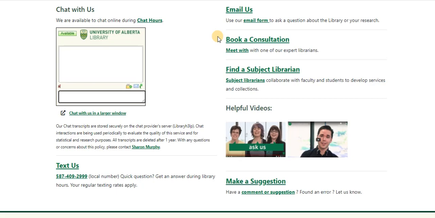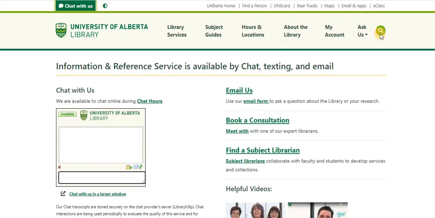I can help with more detailed work around searching the keywords, suggesting some other databases you might want to go to that would be useful, that sort of thing. So if you want to book a consultation, you can click here and set that up, and then they will forward that along to me, or you can contact me directly.